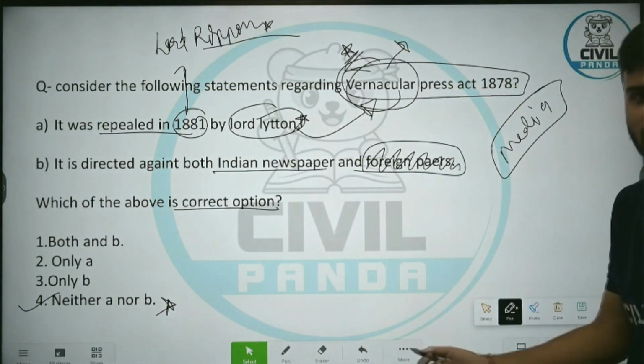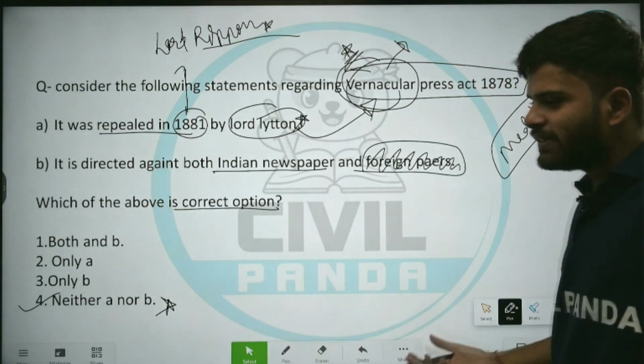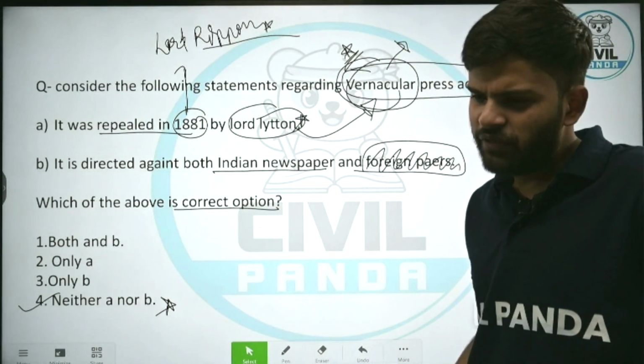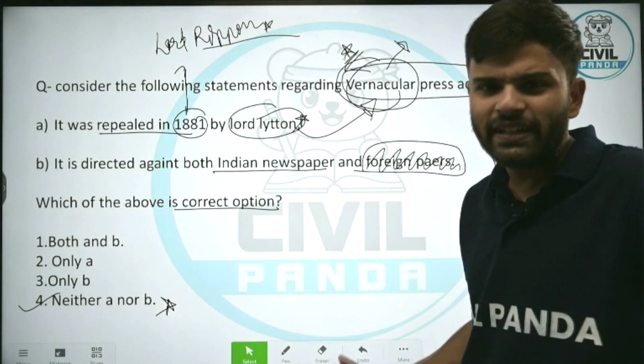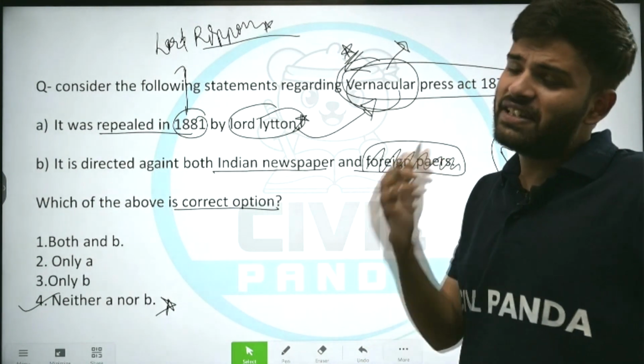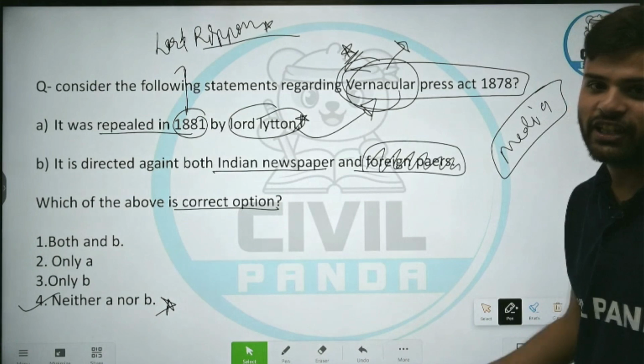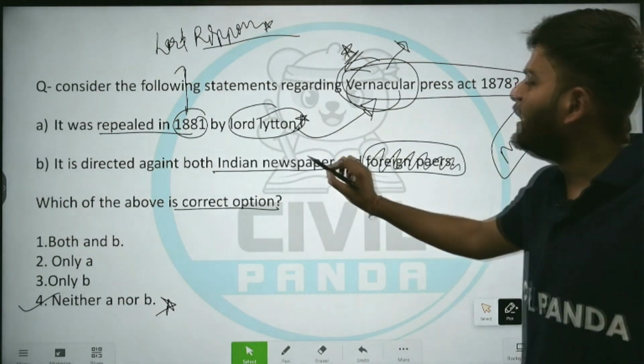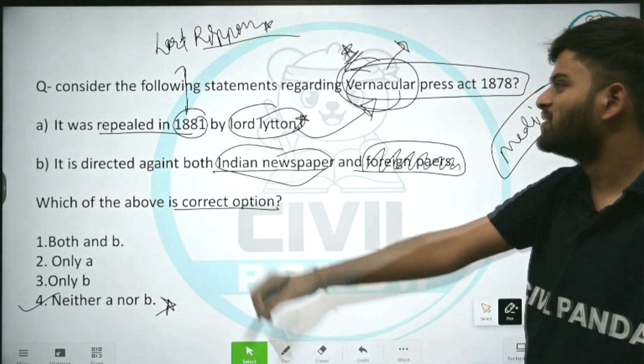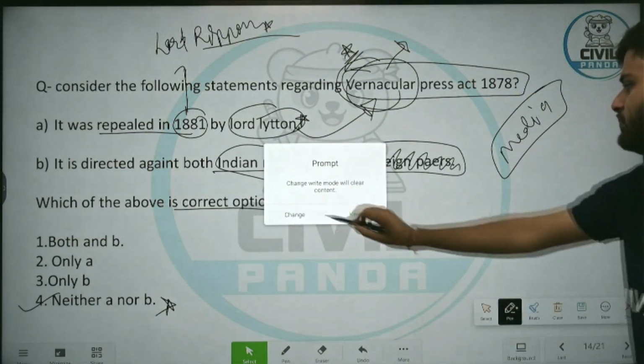Why would they write against the British rule? Of course, the early historians, whether it's Cambridge or wherever, the early writers, all invested their energy in justifying the colonial rule. So why would they be publishing anything? So it was directed only against Indian newspaper. I hope this is clear. Let's move on to next.